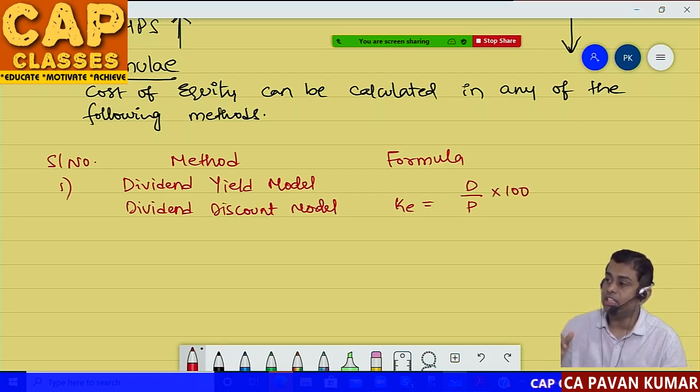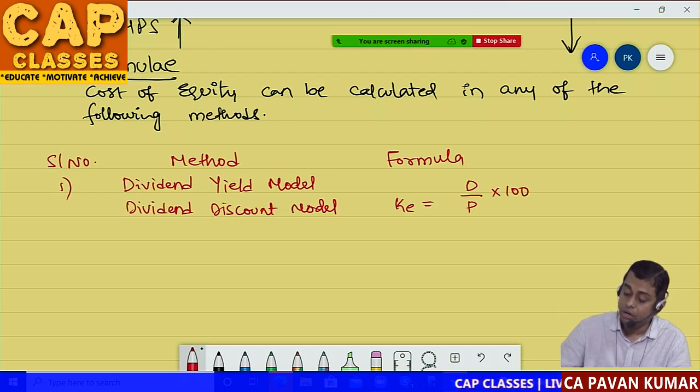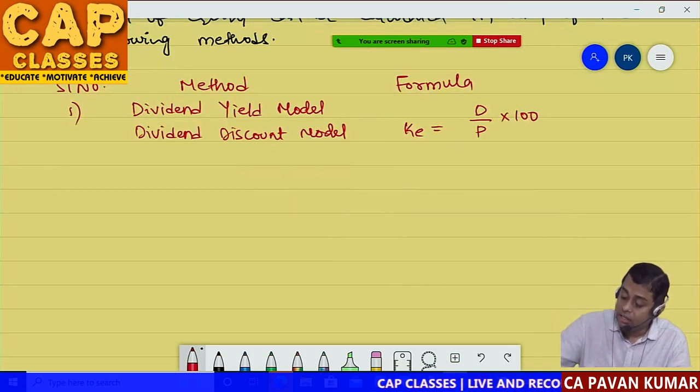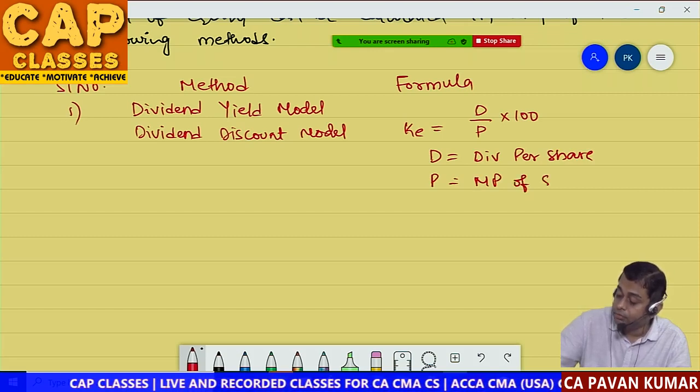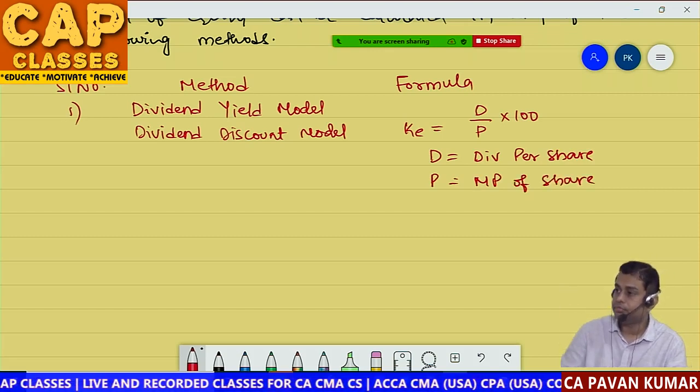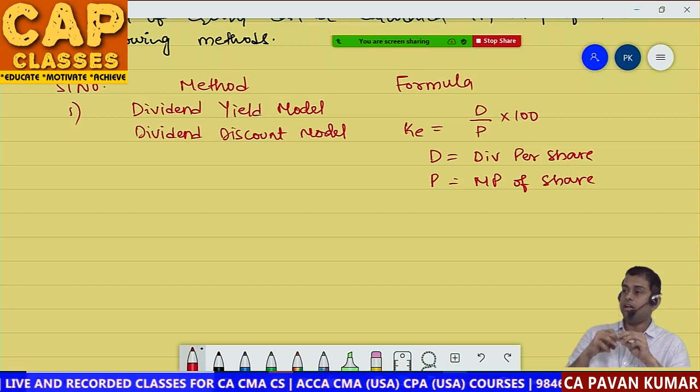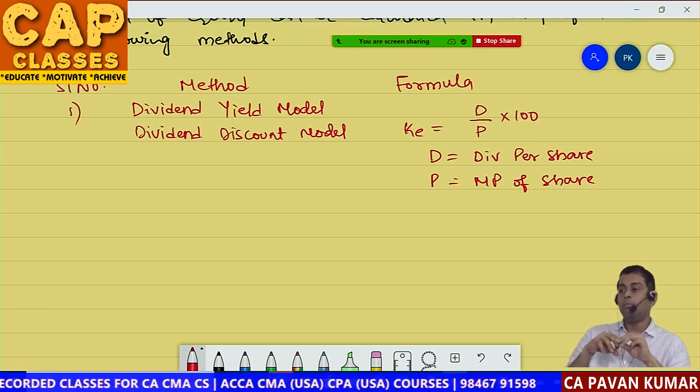What is D? D is equal to dividend per share. P is equal to market price of share.